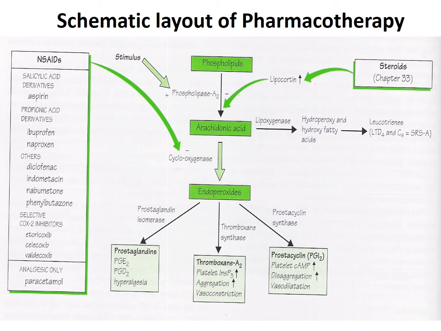This is another schematic layout in which we can easily see that the cyclooxygenase enzyme is inhibited by the non-steroidal anti-inflammatory agents, and they decrease the release of pro-inflammatory mediators, and that is how they are helpful in controlling the pain elicited by the inflammatory responses. So this is all about the drug line and pharmacological treatment line of gout.